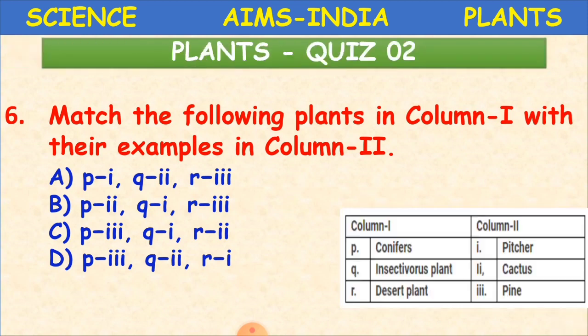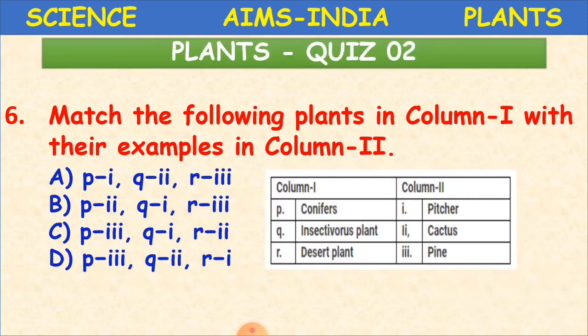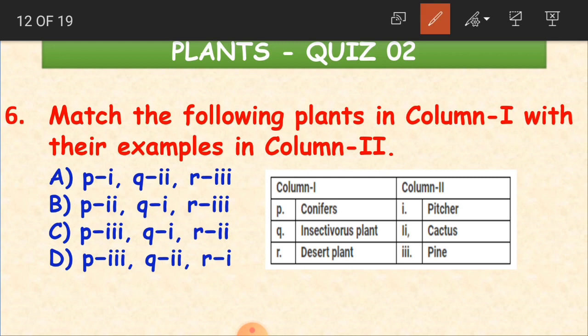Then next question, match the following plants in column 1 with their examples in column 2. Here we have a column where we are given the plants and their examples, so we have to match it. In column 1, P is conifers, Q is insectivorous plant, and R is desert plant. 1 is pitcher, 2 is cactus, 3 is pine. Which is the correct match? Conifers, children. For example, conifer, which plant? Pine. Insectivorous plant? Pitcher. Desert plant? Cactus.